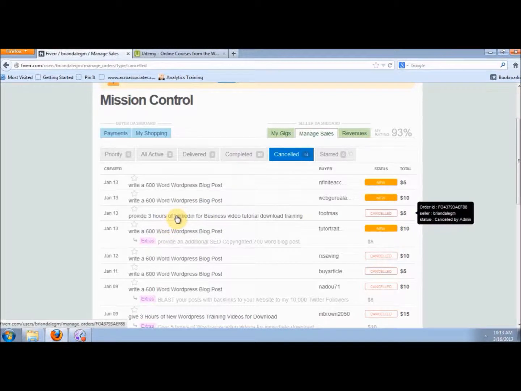We're going to show you how to set that up, and we're going to show you how to get them to respond so you don't have to refund the money. The second reason is, and it pained us, our balance, obviously, the 386 or whatever that was. You see 15, 20, 25, 30. We gave back a hundred and some dollars because we just canceled. We canceled a lot of orders.